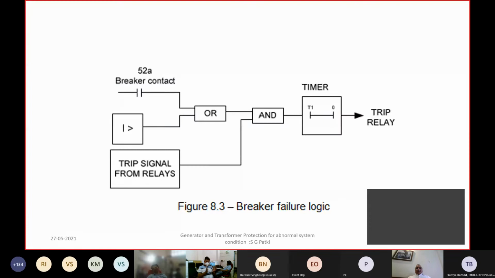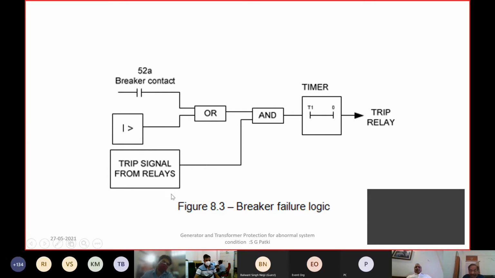In either case, there is a mechanism to isolate the entire adjacent circuit. The adjacent circuit, normally what it means is, if the breaker is stuck or the breaker has opened but the pole has flashed over, in that case you isolate that breaker by tripping all the adjacent breakers connected to that bus bar. So normally you initiate a bus bar trip. This is the simple logic of the breaker failure protection, also called local breaker backup protection.